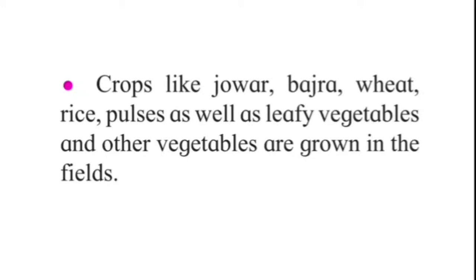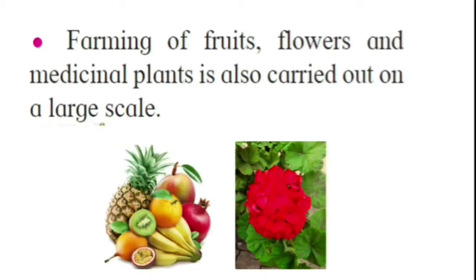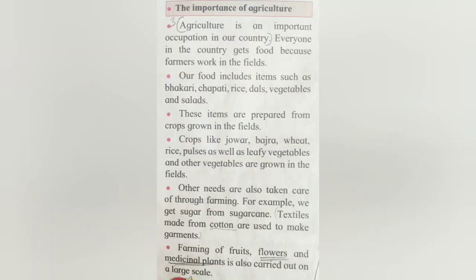They are grown in the field. Farming of fruits, flowers and medicinal plants is also carried out on a large scale because we need fruits, flowers and medicinal plants every day. This is our basic need. These are the importance of agriculture.